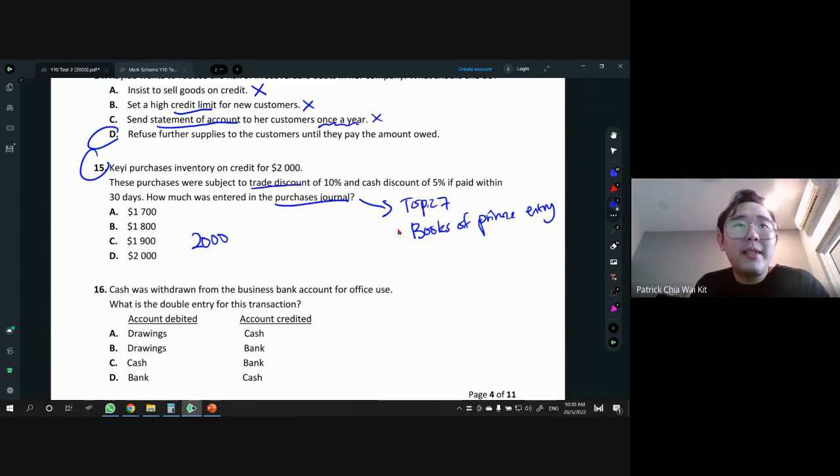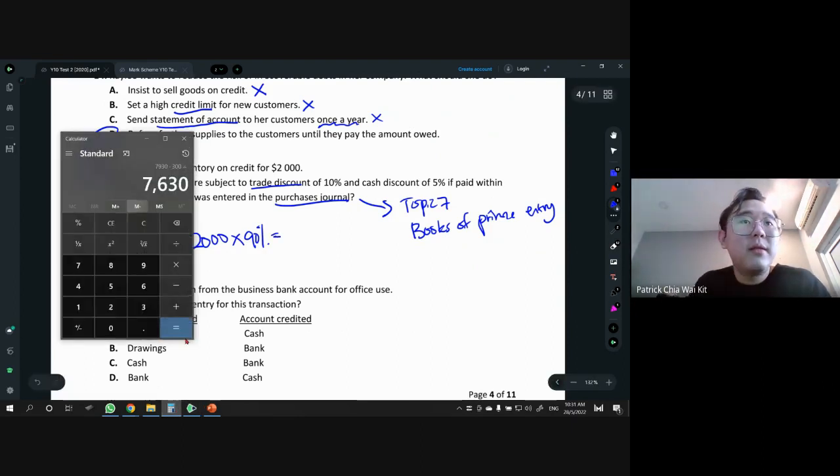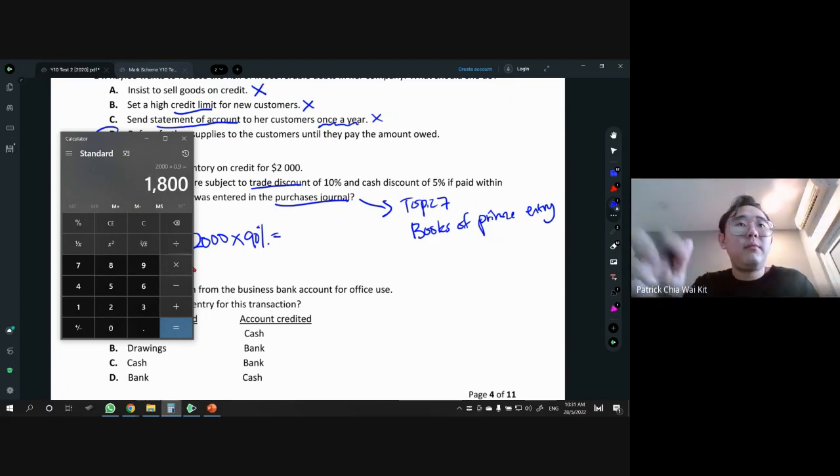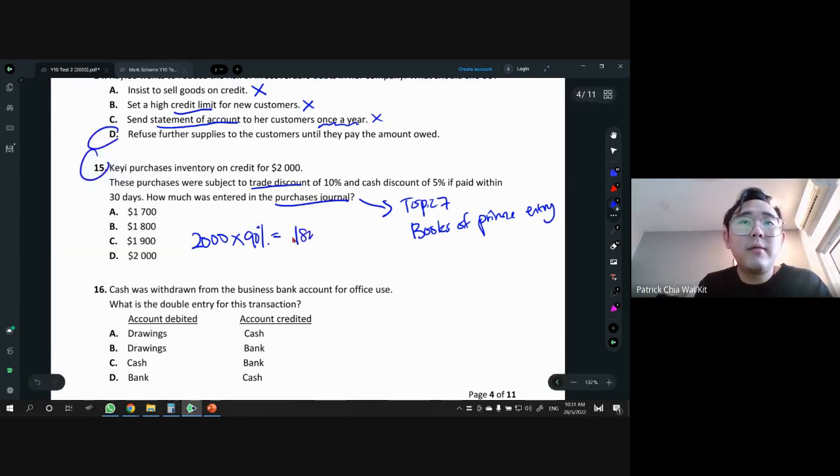So after minusing the trade discount, 2,000 times 90%, the amount that we are owing is 1,800. Okay, so this is the amount that Kei is owing at this point.